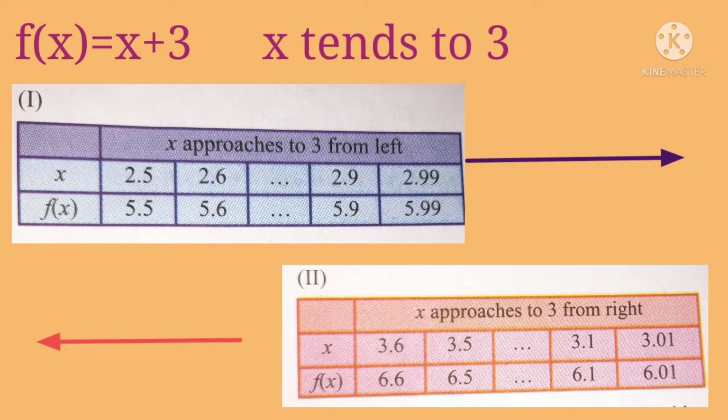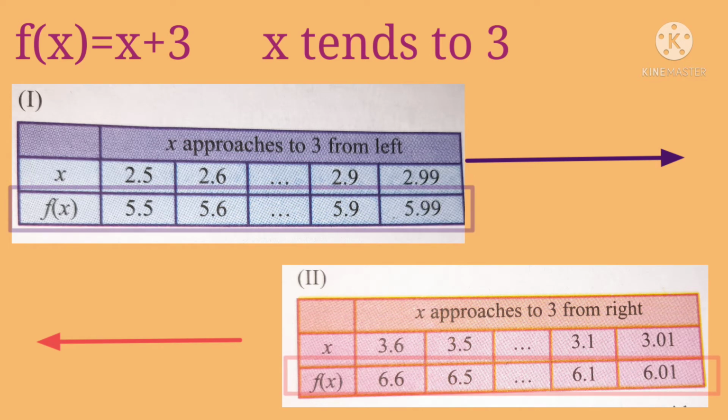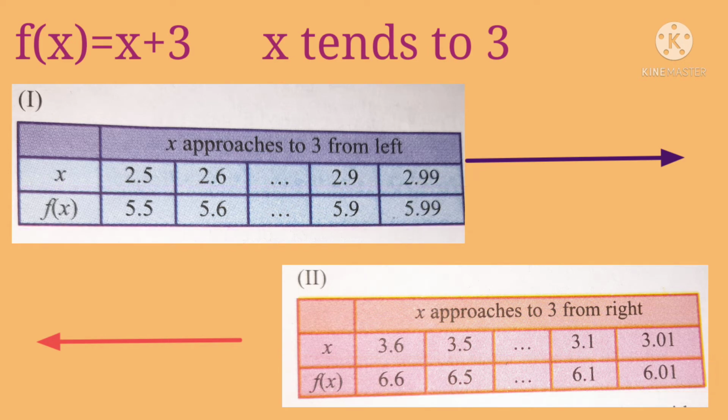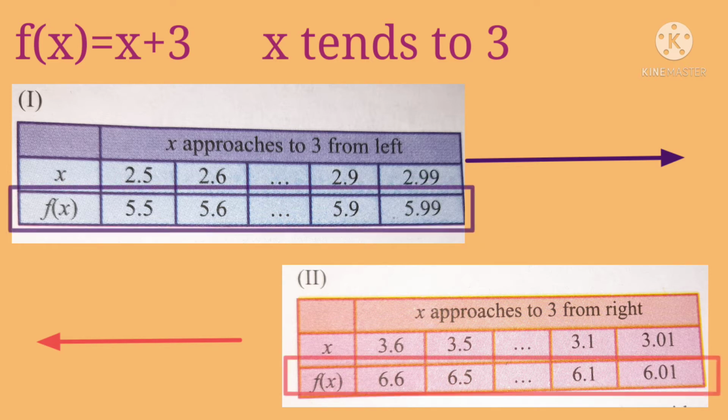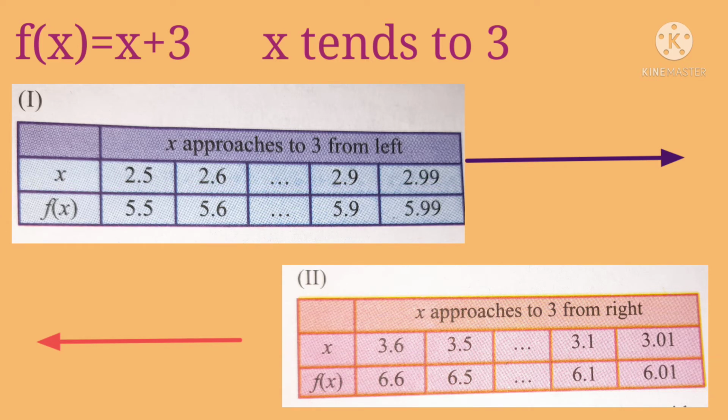We see that f of x is just approaching 6 but is not exactly 6 from the left hand side, and from the right hand side it's also just approaching 6 but not exactly 6, like 5.99 approaches 6, 6.01 approaches 6, 6.1 approaches 6. So it's completely based on the limits of the function.